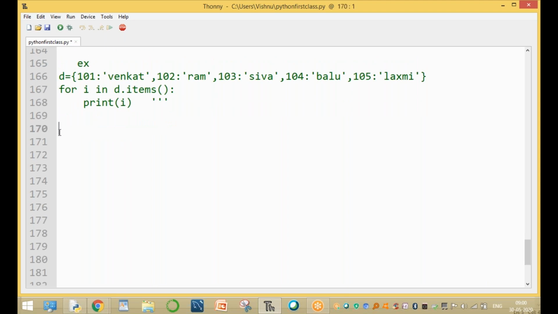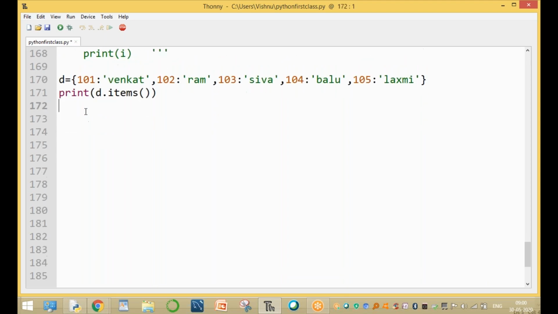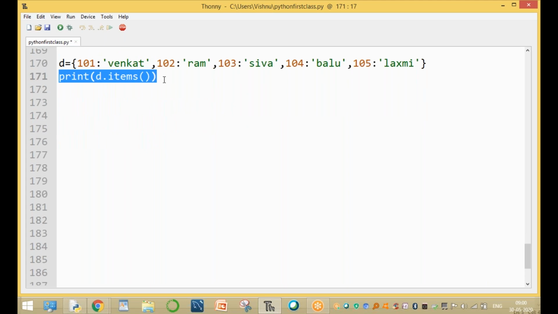Here we are with one more example. Now I want to display another example, a different type where the output is different. Here we are using the values: for i in d.items(), this is a function, print of i. Clear, guys? Print of i is the value.